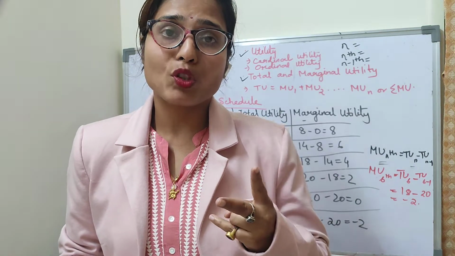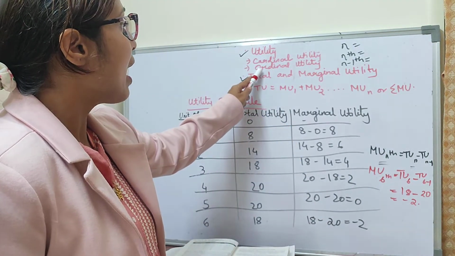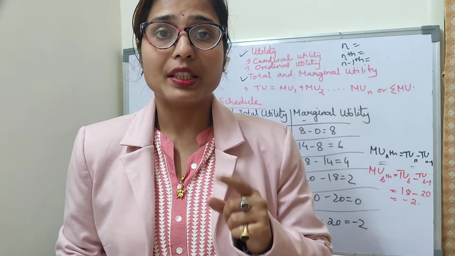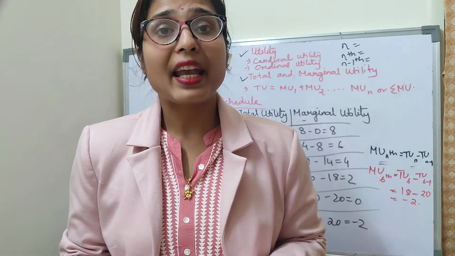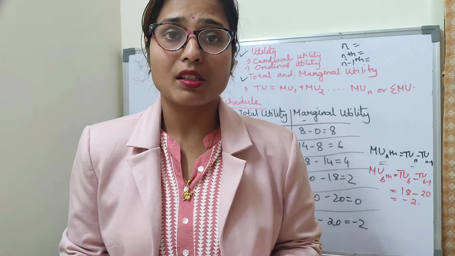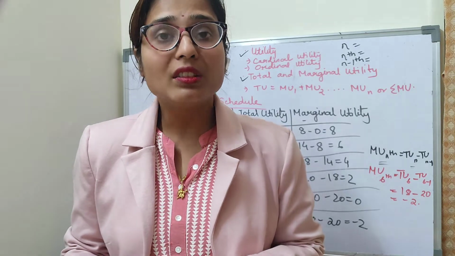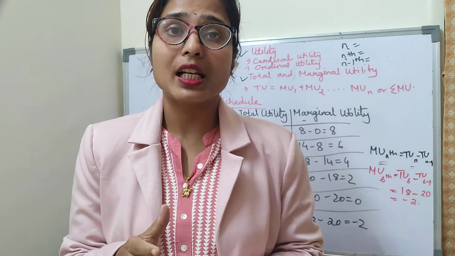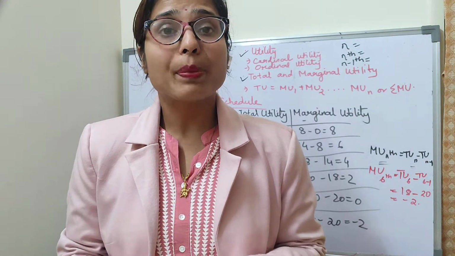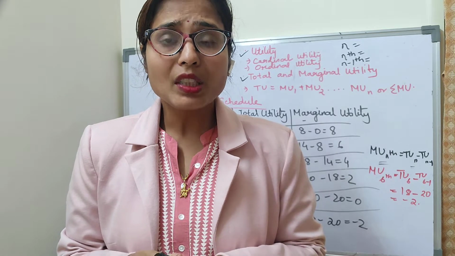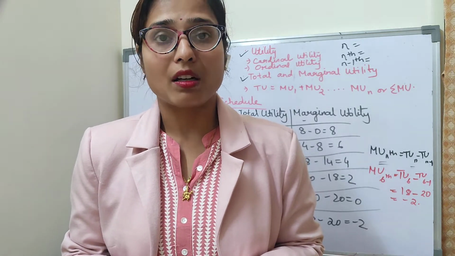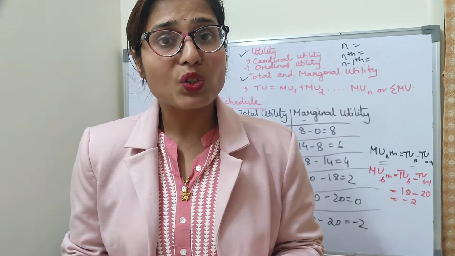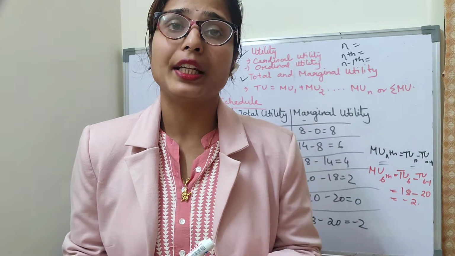So there are two concepts of utility. One is cardinal utility and the other is ordinal utility. First, let us understand what is cardinal utility. It is the utility that can be measured in cardinal numbers such as 1, 2, 3, 4. These numbers are known as units or utils. According to this concept, utility can be expressed in numerical units. Suppose a consumer consumes a pizza. So he or she may express their satisfaction in 50 utils, whereas a burger gives them 30 utils.